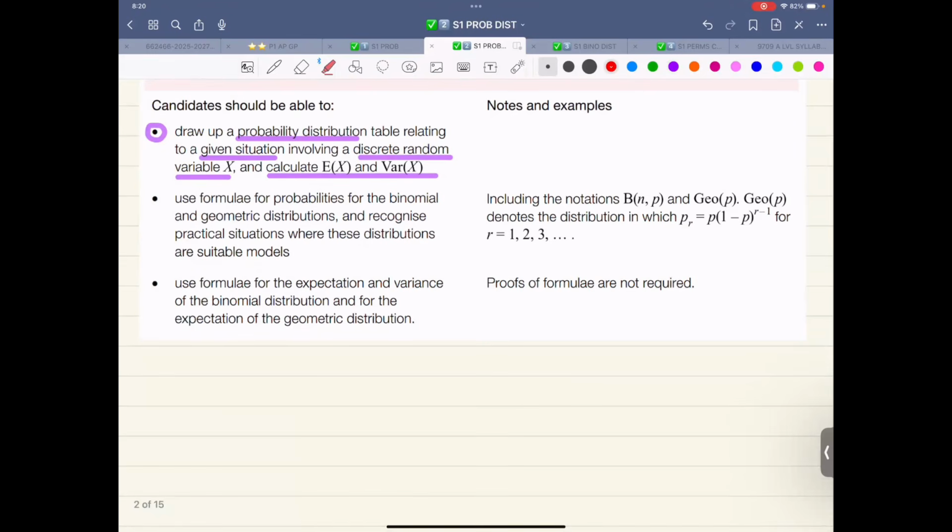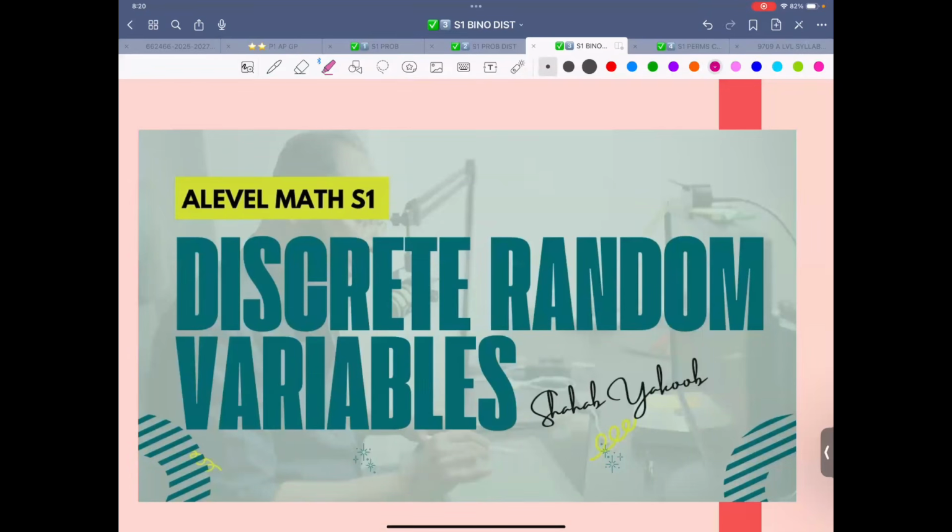In the next one, it will be this one: use formula for probabilities for binomial, geometric. It's not yet done. So this one is for binomial probability distribution. Yes, this is also part of DRV, that is DRV extended.